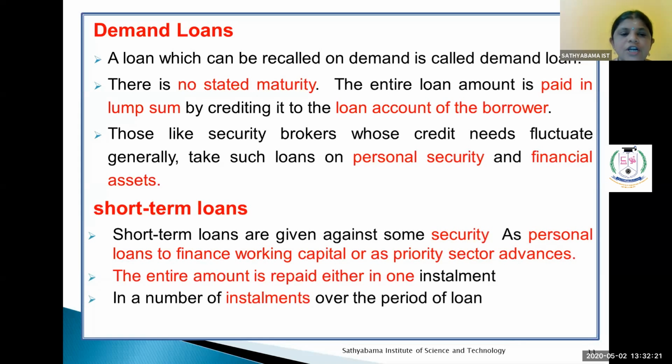And short-term loans. It means that it is short term, minimum 1 year or 2 years or 3 years only. It may be personal loans to finance, catering to the working capital and the priority sector advances. The entire amount is repaid either in one installment or maybe a number of installments over a period of time.